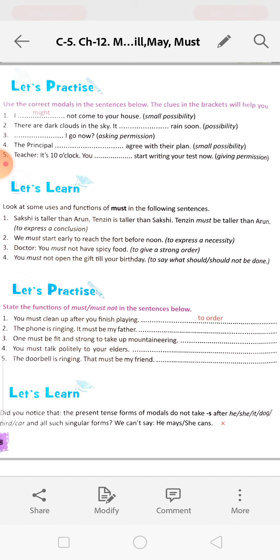You must talk politely to your elders. To say what should be done. The doorbell is ringing. That must be my friend. This is to express a conclusion. Okay? Next.